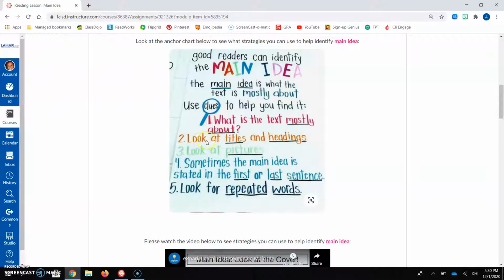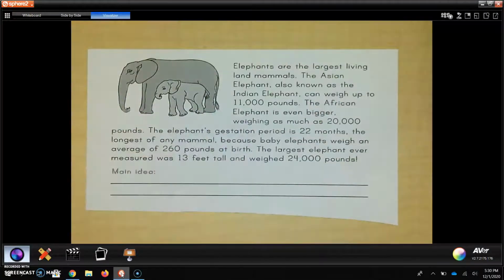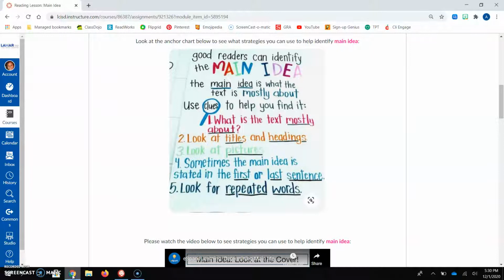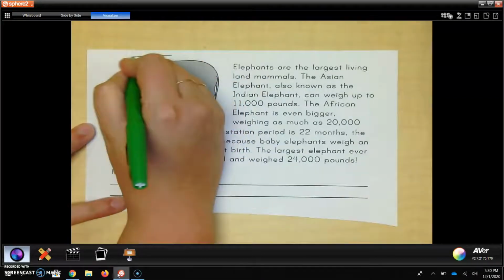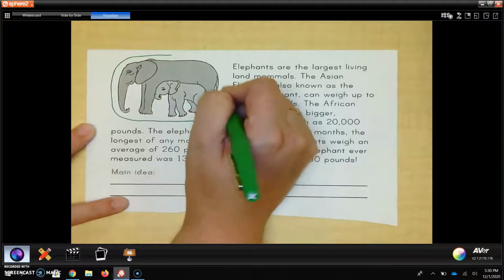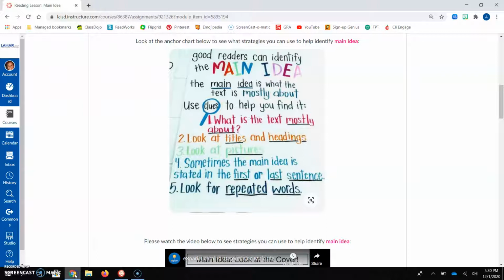Number 2 says, look at titles and headings. So our passage today doesn't have a title or heading. That's okay. We'll just skip that step. Number 3 says, look at pictures. Well, if I go back, we have a nice picture right here of an elephant. And that matches everything that I was talking about earlier, about hearing a lot about elephants, their size, and their weight. So a picture helps us.